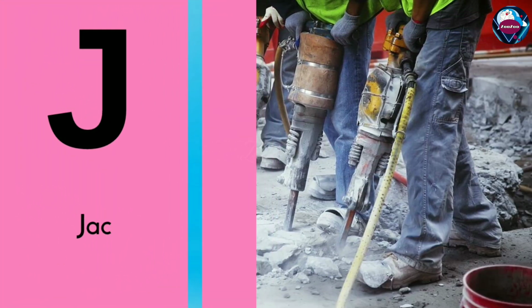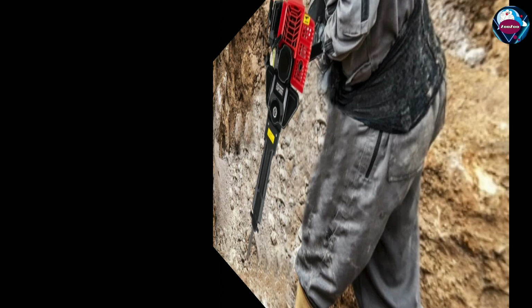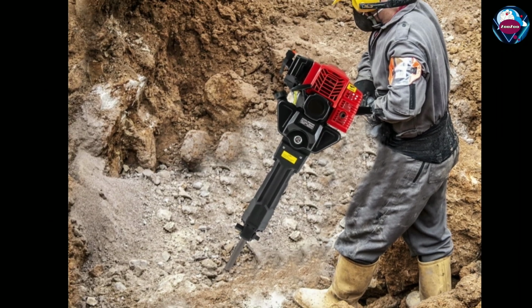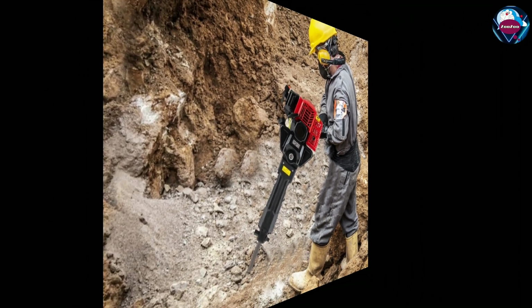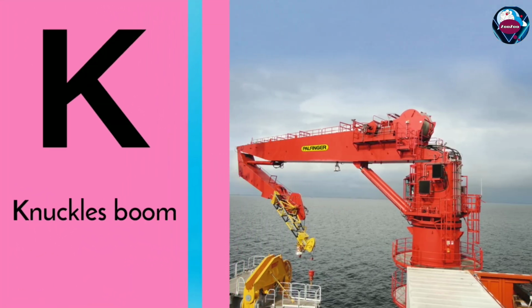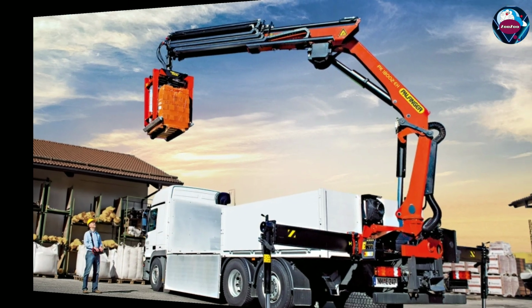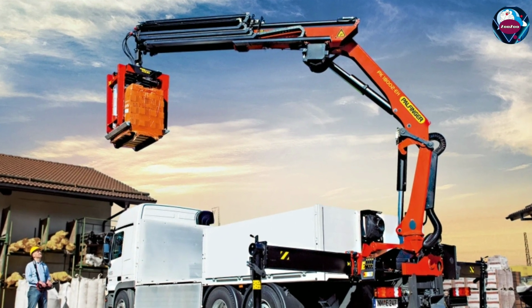J. J is for jackhammer. A jackhammer breaks hard concrete. It is used in road repair work. K. K is for knuckle boom crane. This crane lifts heavy materials. It works well in small spaces.